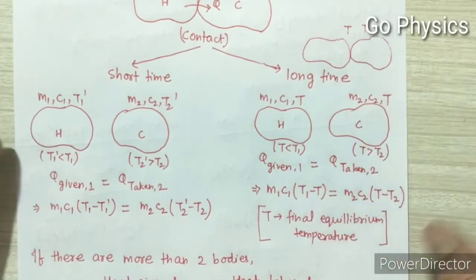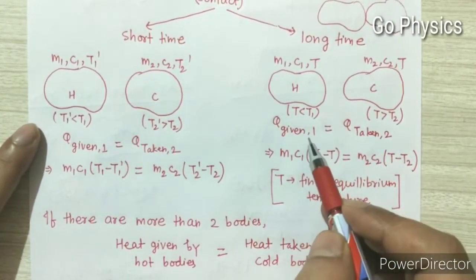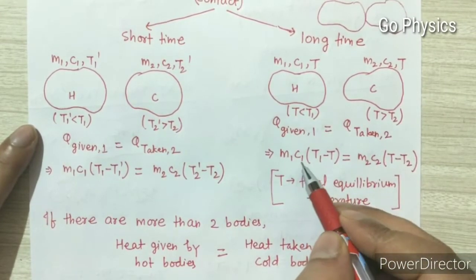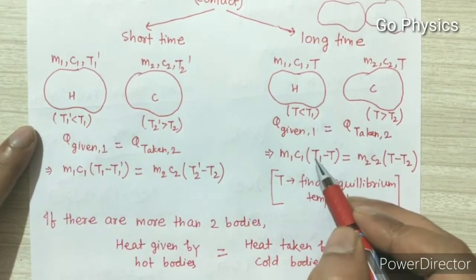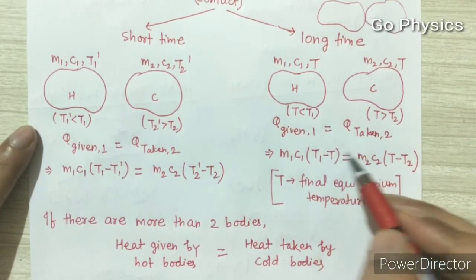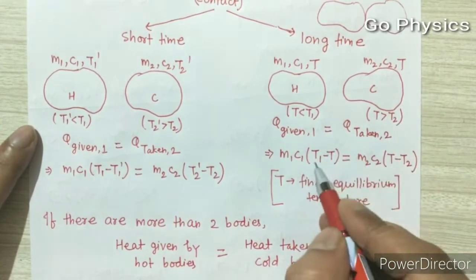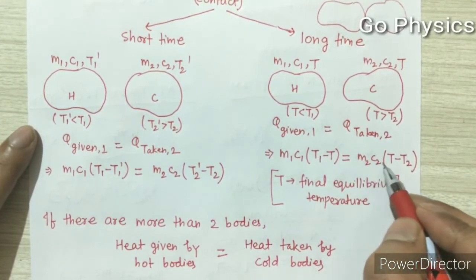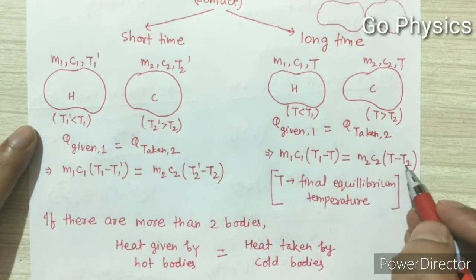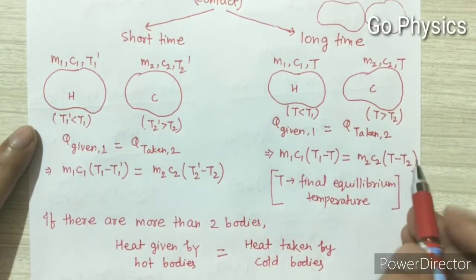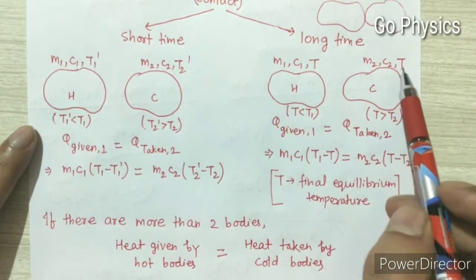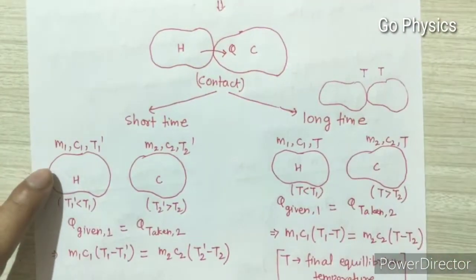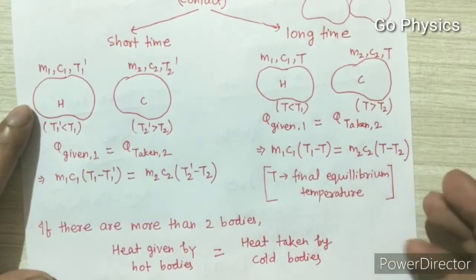So again in this case we can say that heat given by body 1 will be equal to heat taken by body 2. Or M1 C1 delta T. What is delta T here? T1 minus T, mod, or higher minus lower temperature. Or for body 2, M2 C2 into delta T2. What is delta T2? T minus T2, because the final temperature is T and initially it was T2. Since T is greater than T2, we will write T minus T2.